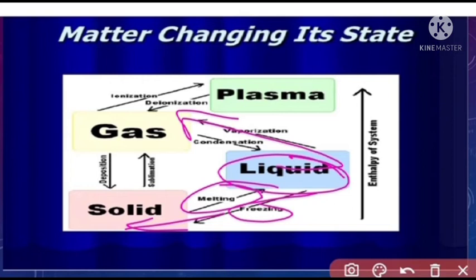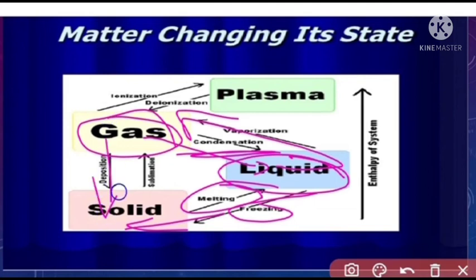Gas converted again into liquid is called cooling or condensation, using suitable apparatus. Gas converted into solid is called deposition or crystallization. Solid converted into gas is called sublimation, like camphor and naphthalene.